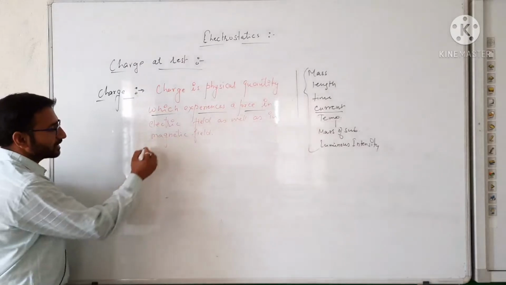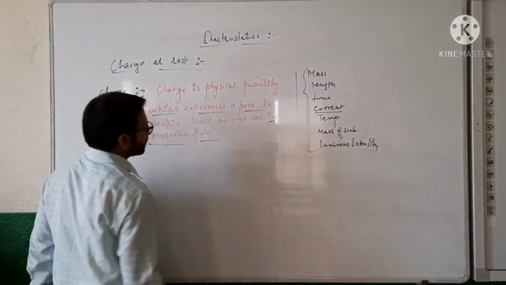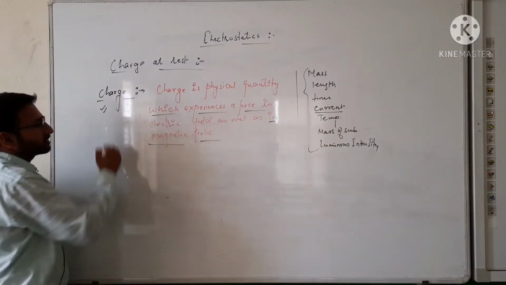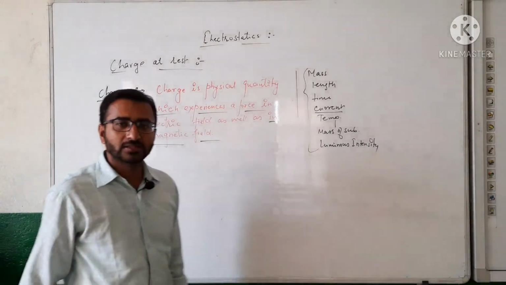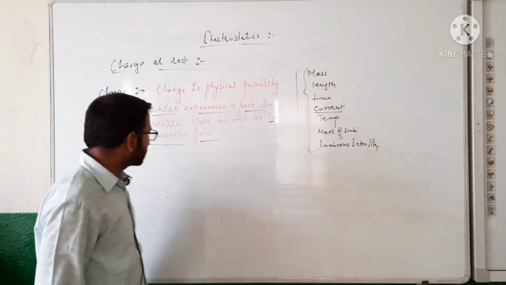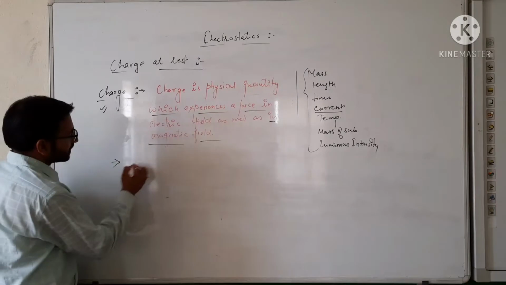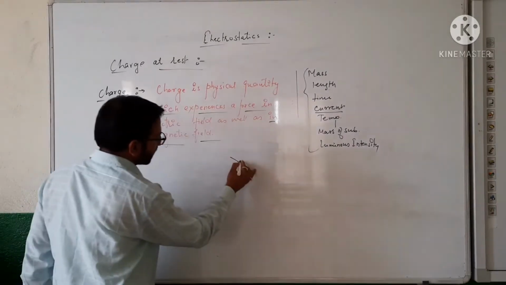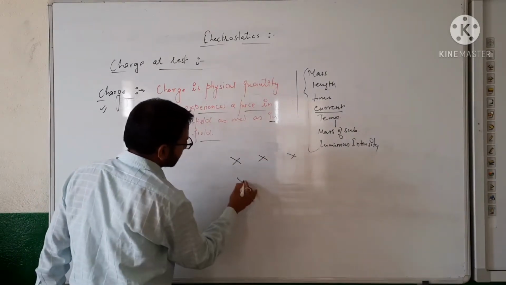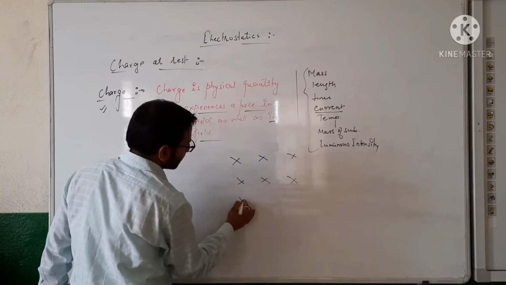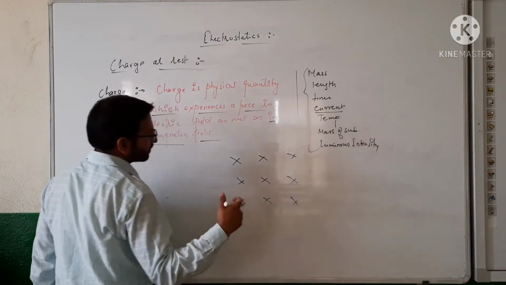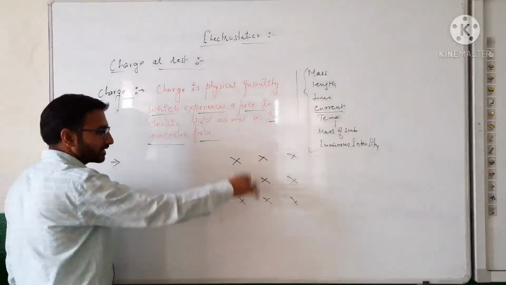But in class 10th, you learned about the force acting on a charge when it enters a magnetic field. So this is the diagram, where the direction of magnetic field is vertically downward, represented like this.